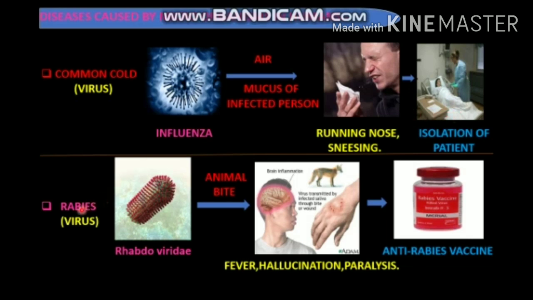Then the next disease is rabies. It is also a viral disease and the disease is caused by the rhabdovirus, and the disease spreads through animal bite. The symptoms of the disease are fever, hallucination, which means illusion, and paralysis, which means difficulty to swallow food. Then the preventive measure for the disease is the anti-rabies vaccine. So if we want to keep pet animals, we should take the anti-rabies vaccine.